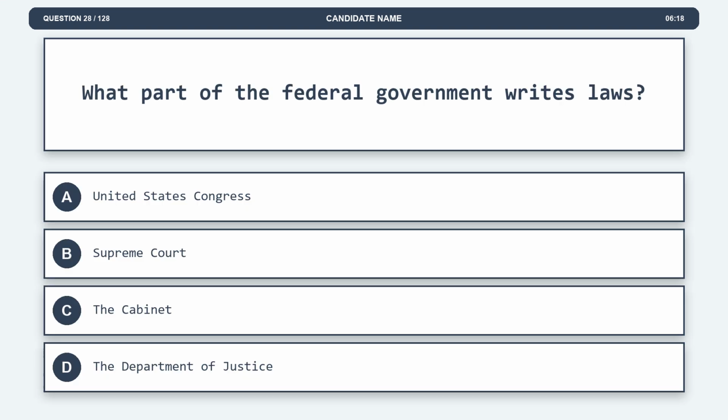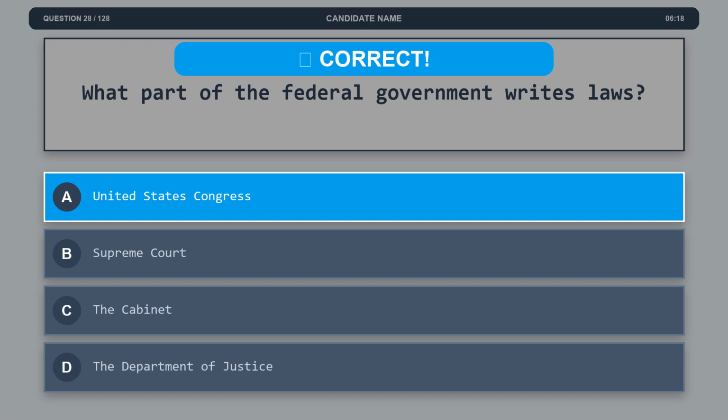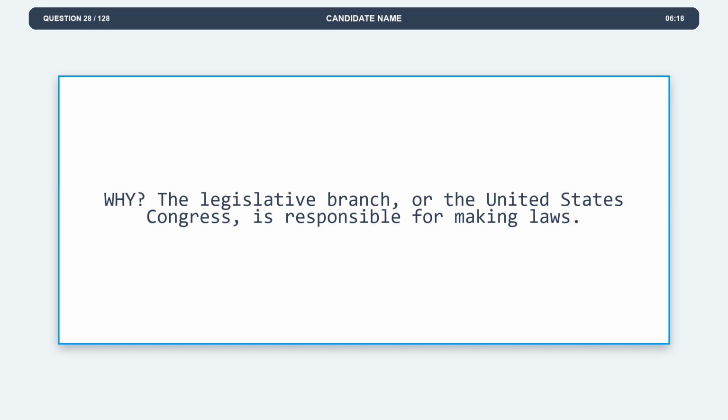Question 28. What part of the federal government writes laws? Option A, United States Congress. Option B, Supreme Court. Option C, the Cabinet. Option D, the Department of Justice. The correct answer is option A, United States Congress. Explanation. The legislative branch, or the United States Congress, is responsible for making laws.